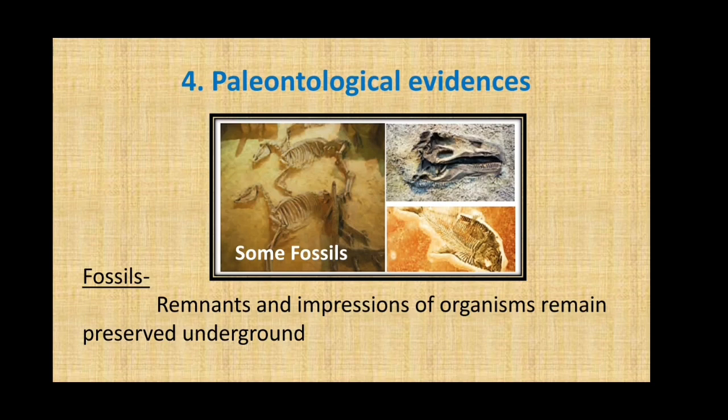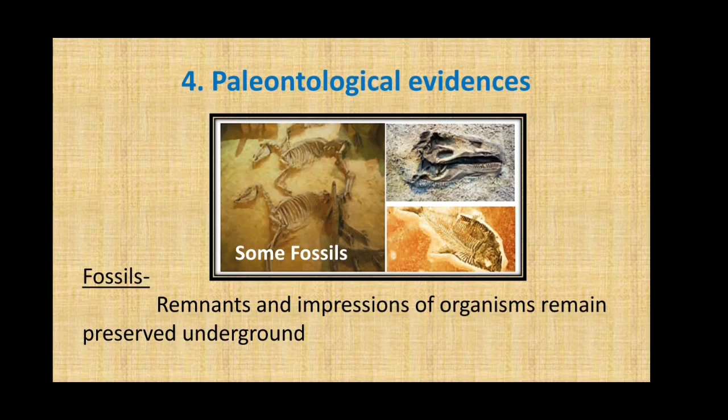So, what happens is, during some natural calamities, these organisms die and they get buried under the ground. Now, fossils throw light on their evolutionary process.